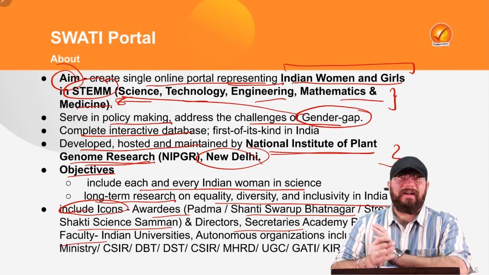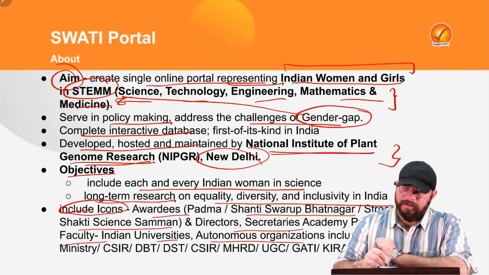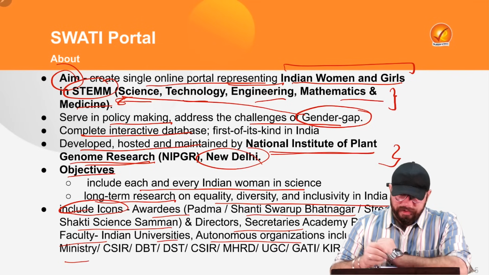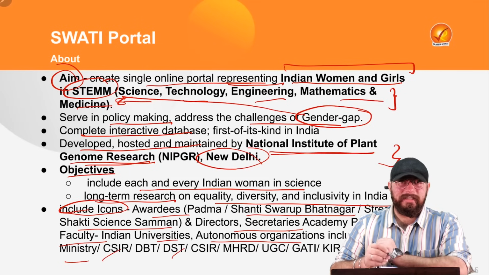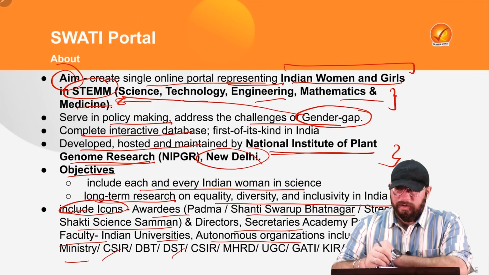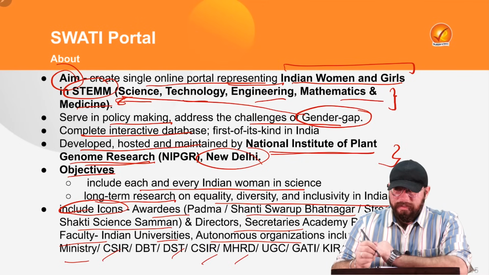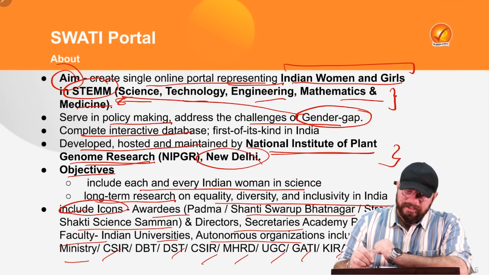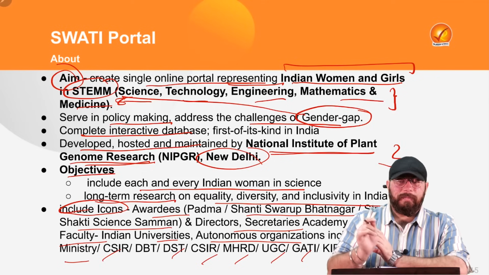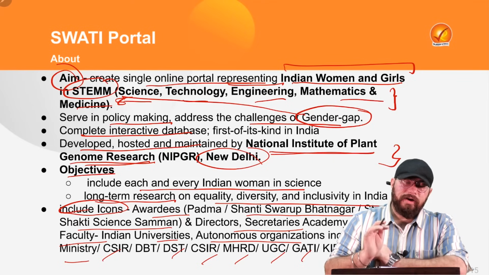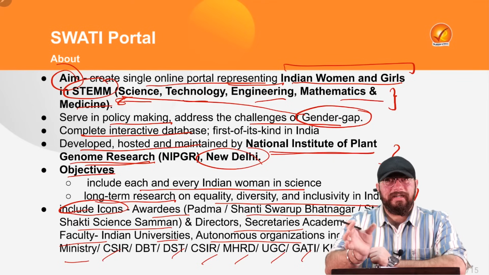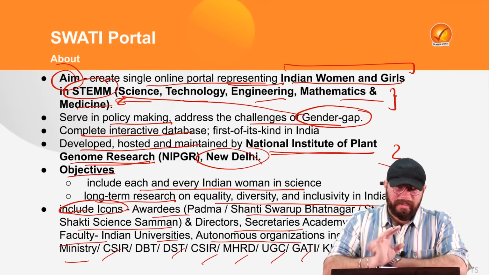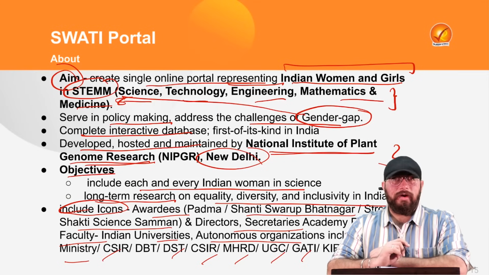It will include faculties of Indian universities and other autonomous organizations, including the Science and Technology Ministry or CSIR, DBT, DST, Department of Biotechnology, Science and Technology, CSIR, Ministry of Human Resource Development, UGC, Gati, Kiran. So all these individuals or icons which are part of these things will be a part of this portal, which represents Indian women and girls working in STEM fields. That is what your SWATI portal is all about.